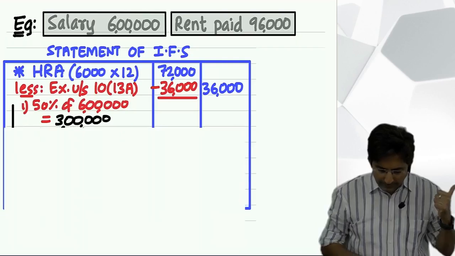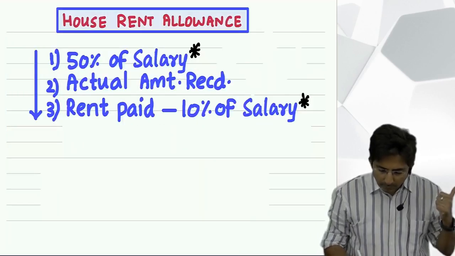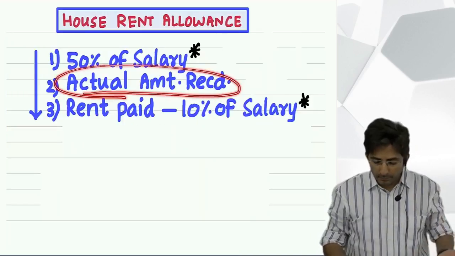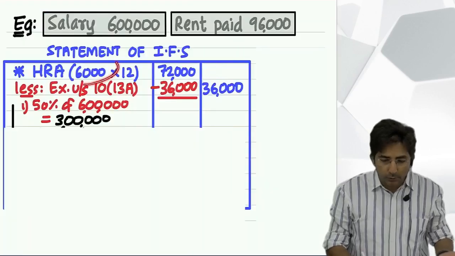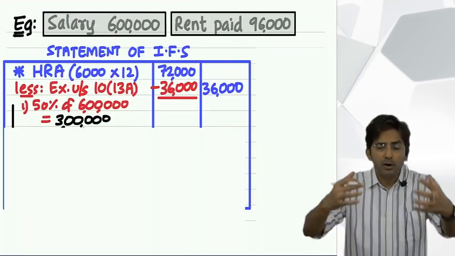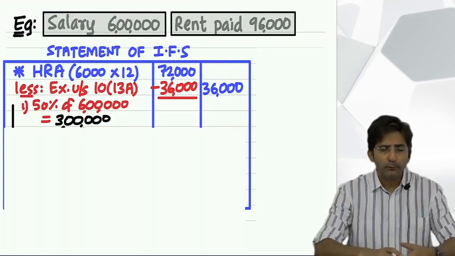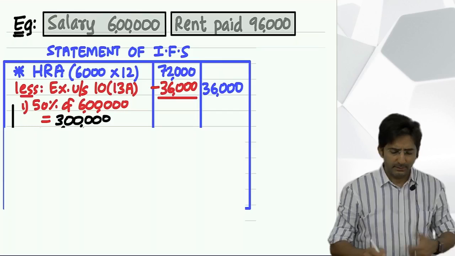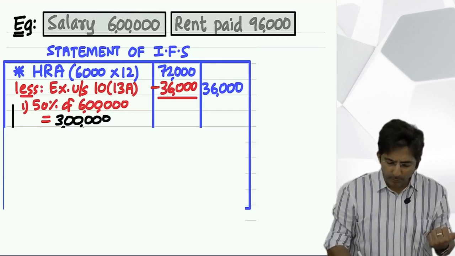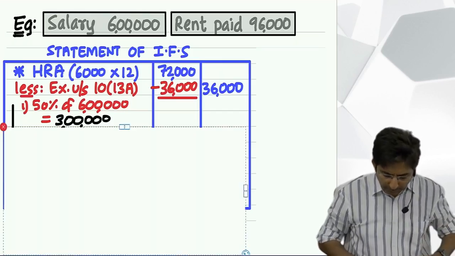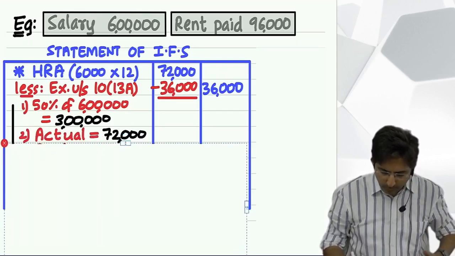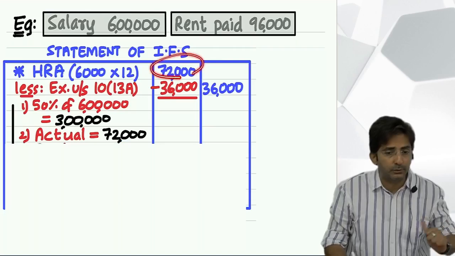Then what is the second amount? Actual amount received by him. See, actual amount received means 6,000. Imagine you are an employee. If I ask you what is the amount you received from your boss, 6,000 only. 6,000 is the actual amount received. But that is per month. So into 12, 72,000. This is the same amount, 72,000.